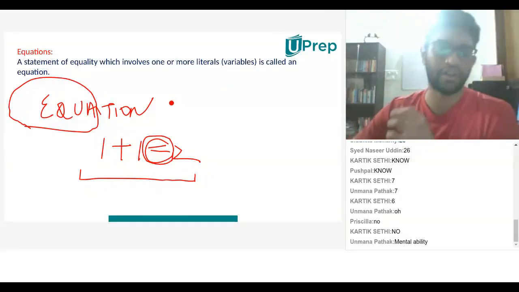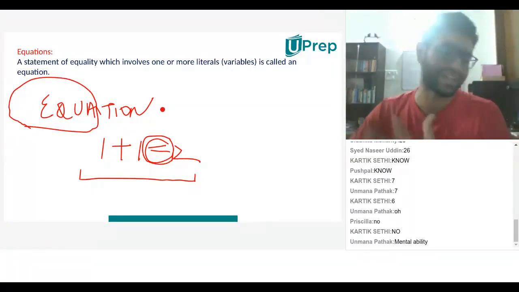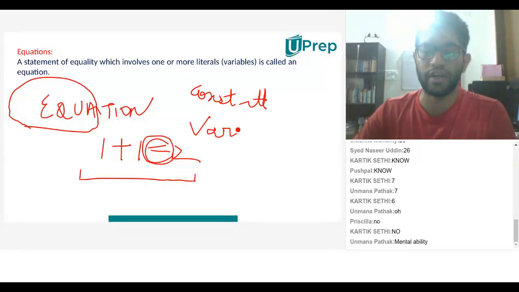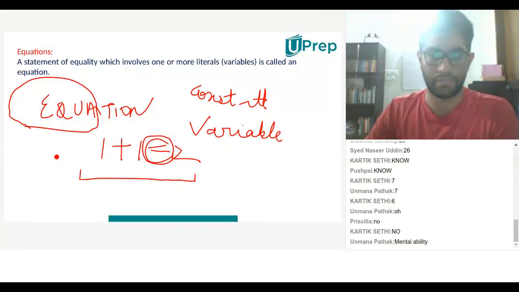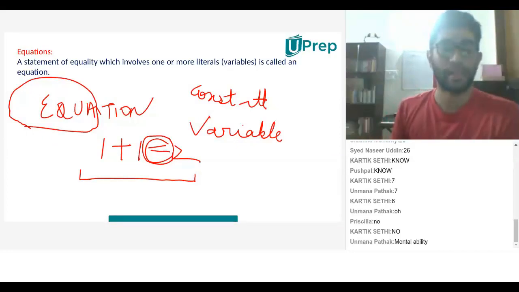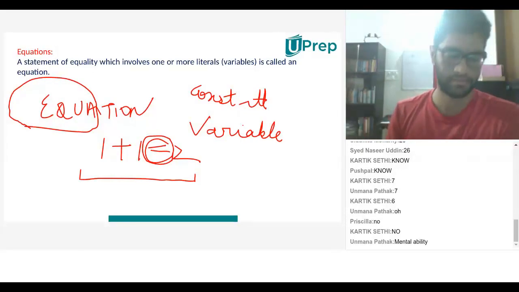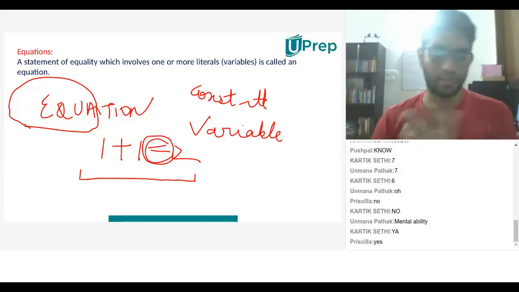There are two terms or two words that we've come across, be it in your smaller classes or in grade 7 or wherever. The first word is constant and the second word is variable. What am I trying to say here? The word constant itself means that something does not change. It is constant. Irrespective of anything, it does not change. Am I right?